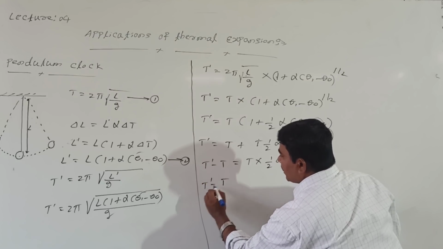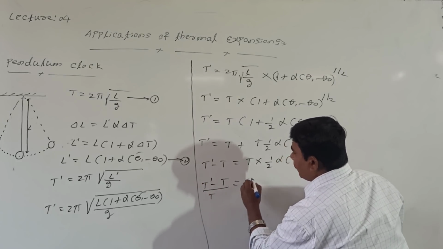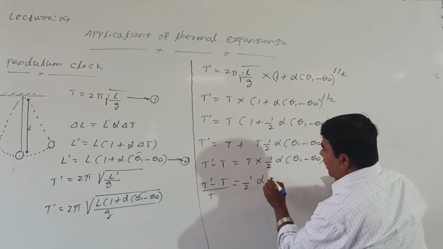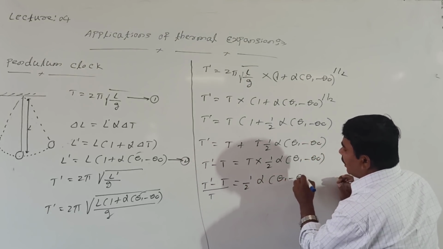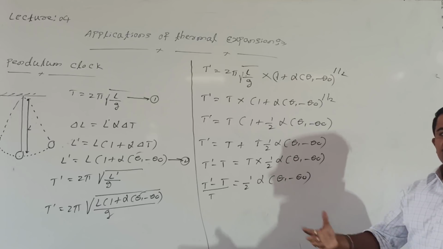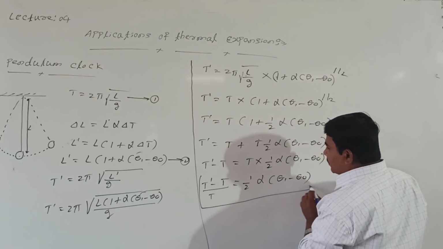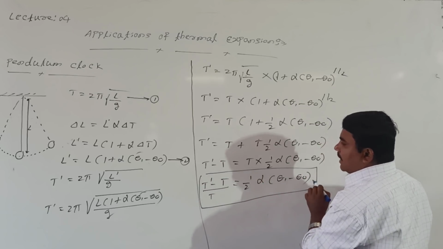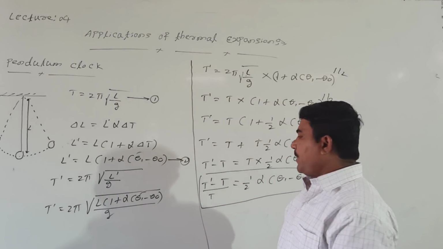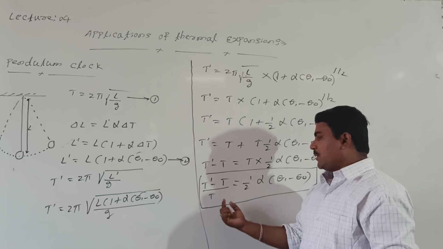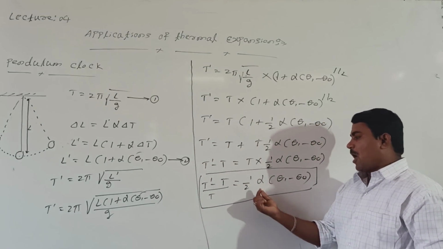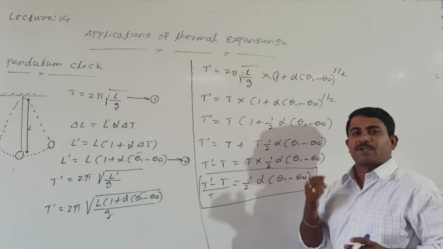T dash minus T whole divided by T equal to half alpha into theta 1 minus theta naught. This is the fractional change in time period, or time loss or time gain of a pendulum clock, which can be given as T dash minus T divided by T equal to half alpha into theta 1 minus theta naught.